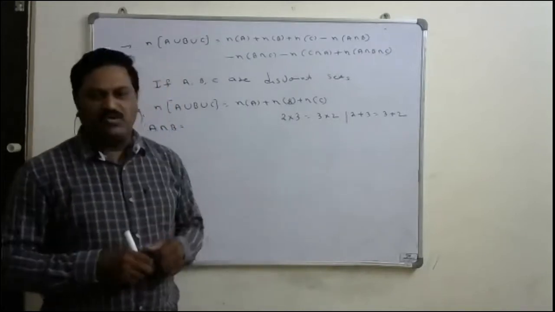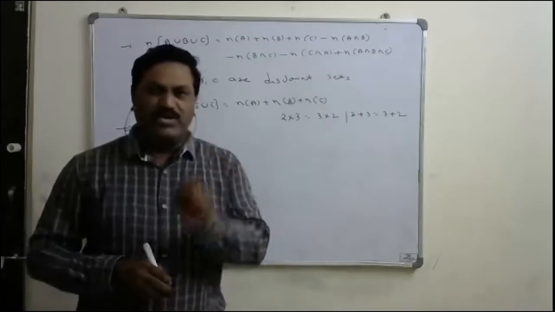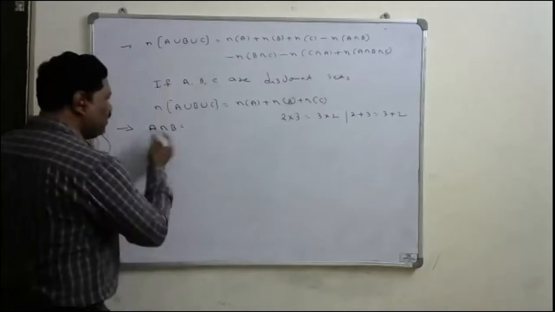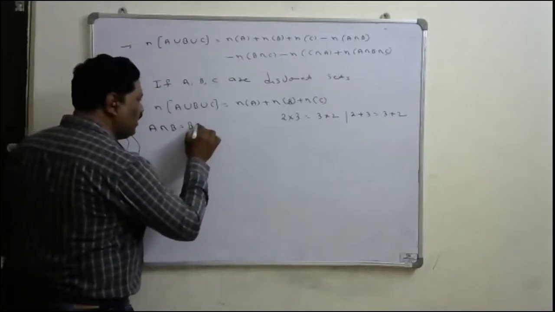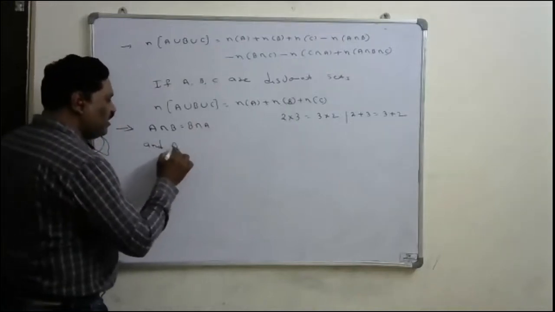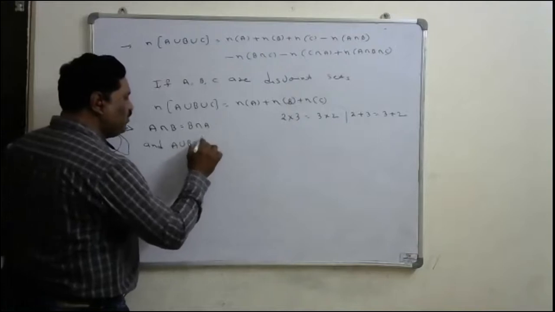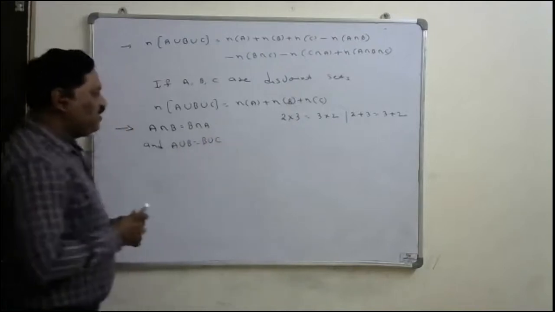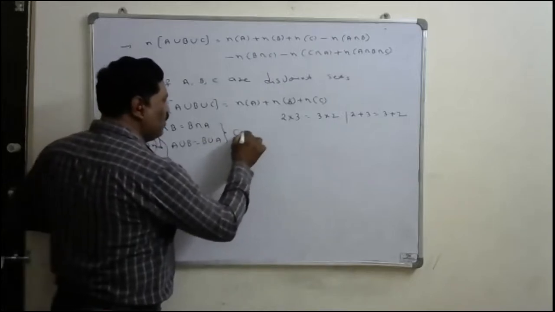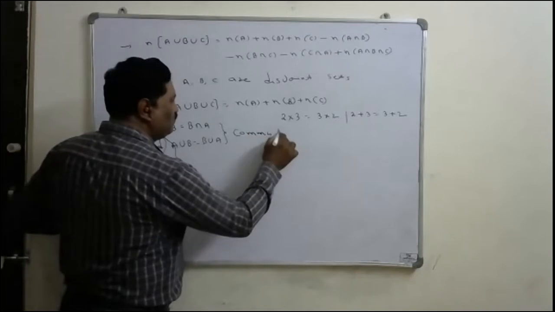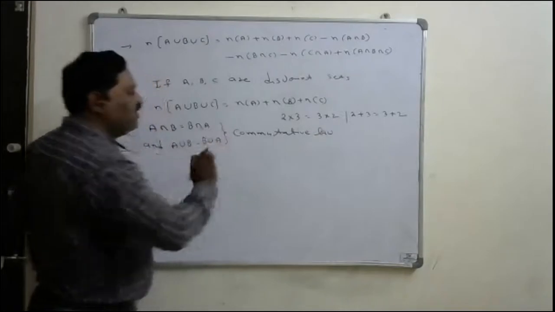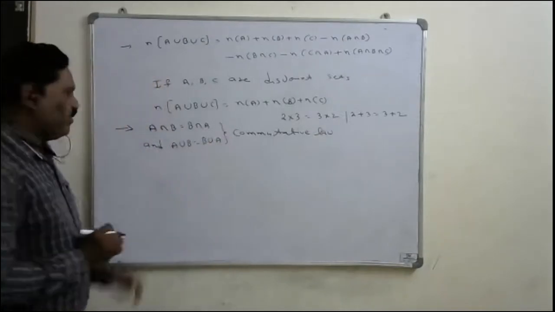Similarly, in sets, over intersection and union, all sets follow the commutative law. That is, A intersection B is equivalent to B intersection A, and similarly, A union B is equivalent to B union A. That is called the commutative law. So that's why sets also follow the commutative law. This is what you have to remember.